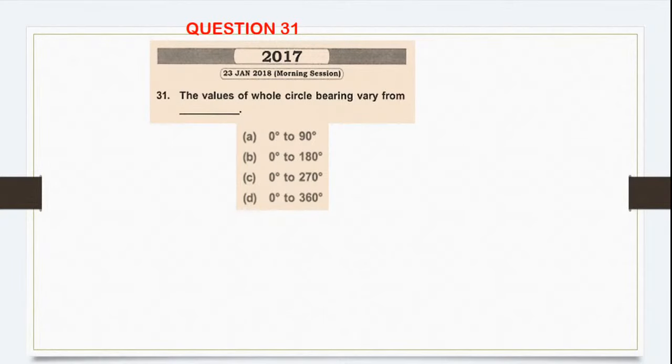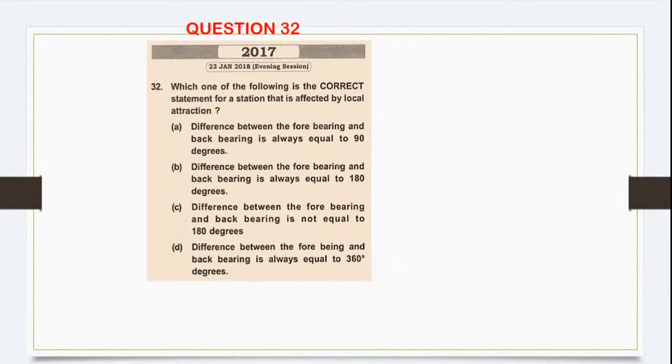The value of whole circle bearing varies from 0 to 360 degree. So this is your correct answer. Now carefully read the question and try to answer it. Yes, very good. D was the correct answer for that.